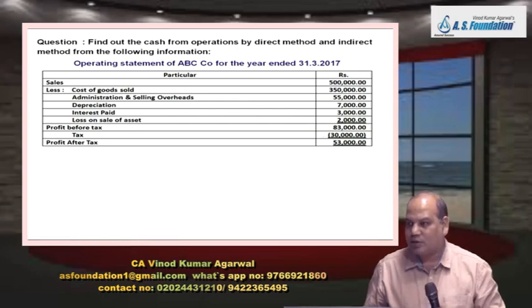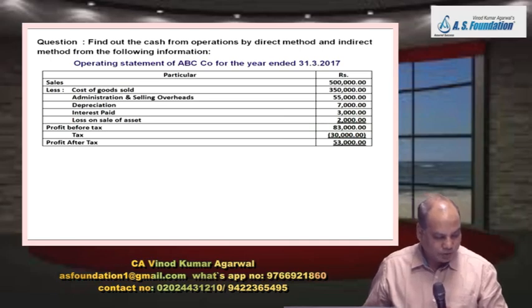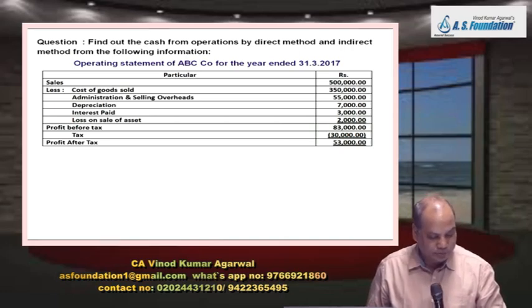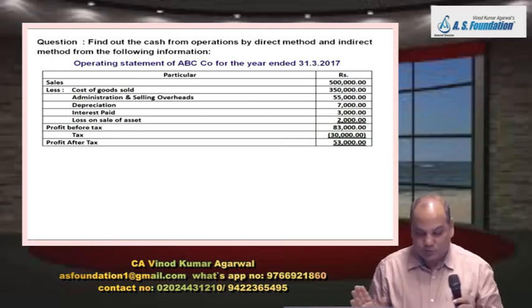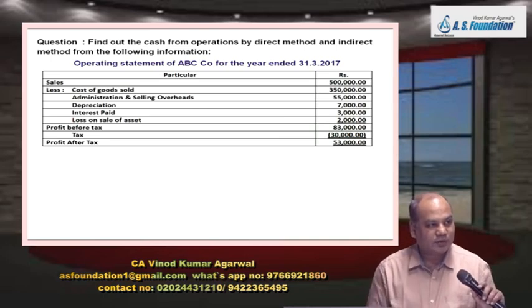Do I need to add back? I need to add back, but I need to deduct it also because I have paid 30,000 tax. Is the tax liability appearing in balance sheet? Some provision is appearing, but we don't know what is that provision. Is it right? So therefore, we will assume that provision is not taxation.